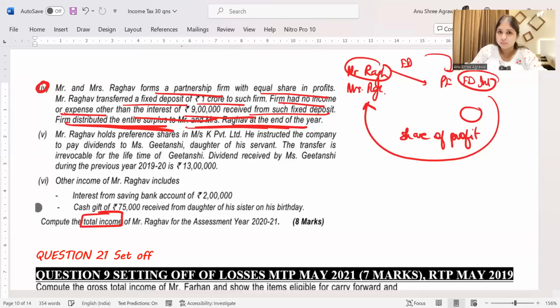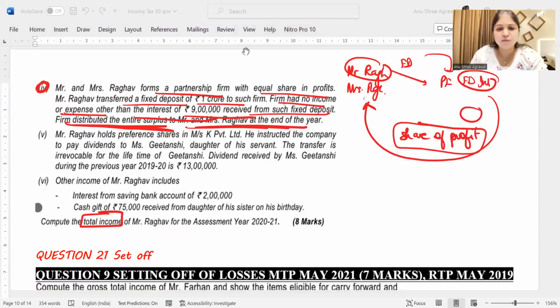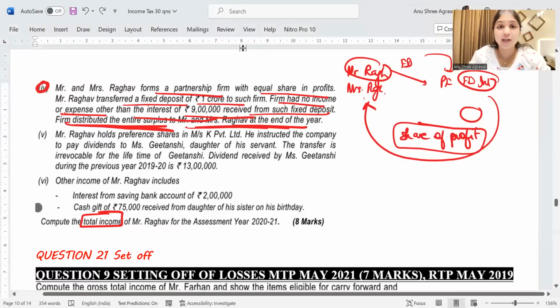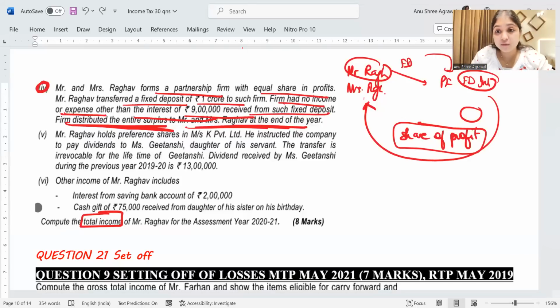Listen. Point number 1. Mr. Raghav has given the FD to the partnership firm. Nothing wrong. This is not a revocable transfer. This is a normal transfer. Most probably, this is a capital contribution of Mr. Raghav to the partnership firm. This is not wrong. Now, whatever FD interest the partnership firm has received is the partnership firm's income. The firm has given this interest to Mr. and Mrs. Raghav as share of profit. Share of profit for Mr. and Mrs. Raghav, what will your answer be? It's going to be fully exempt, guys. Share of profit from a partnership firm is fully exempt. That's all. End of story. Had it been a revocable transfer, then the FD interest you would have clubbed with Mr.